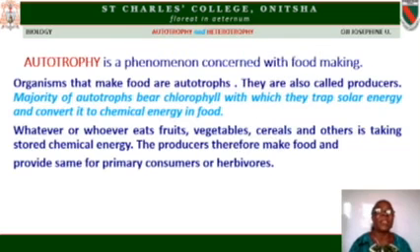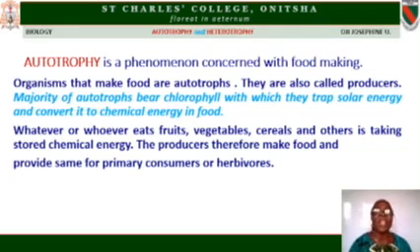Now the lesson. Autotrophy is a phenomenon concerned with food making. You've already learned about photosynthesis. Therefore, photosynthesis is a kind of autotrophy, and organisms that make food are autotrophs. They're also called producers. You find the majority of the autotrophs bearing chlorophyll, with which they trap solar energy and convert it to chemical energy.